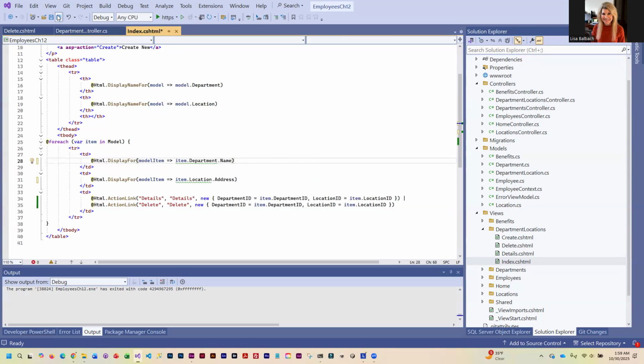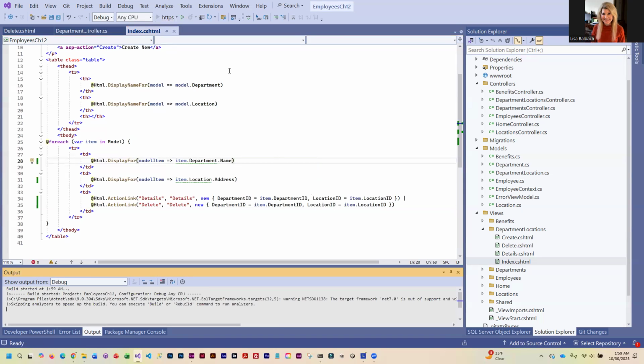Okay, so I'm going to save this and run it just so you can see how much better that index looks.